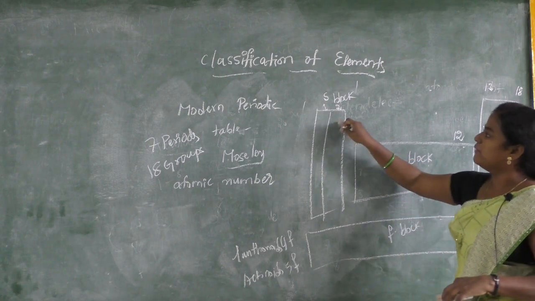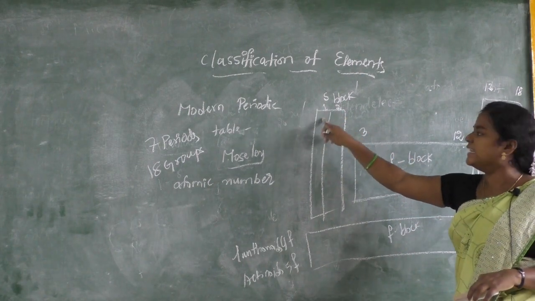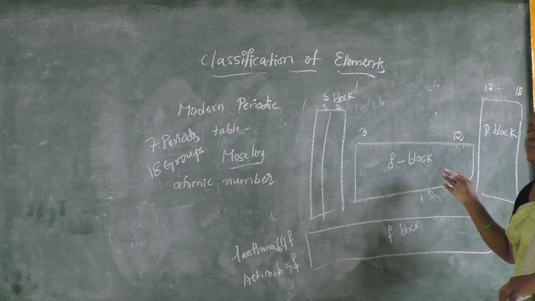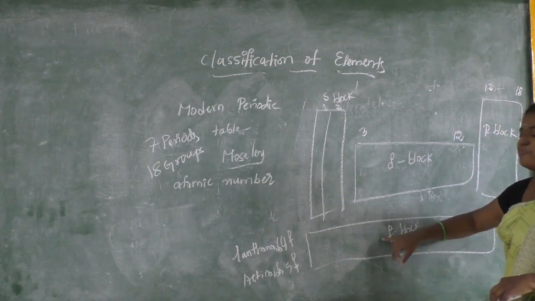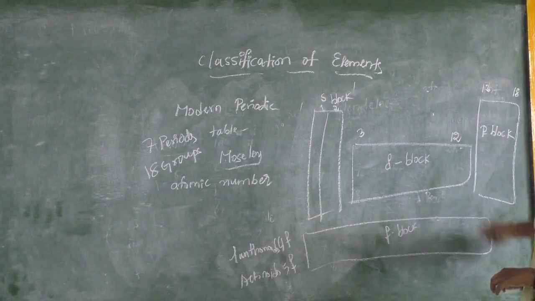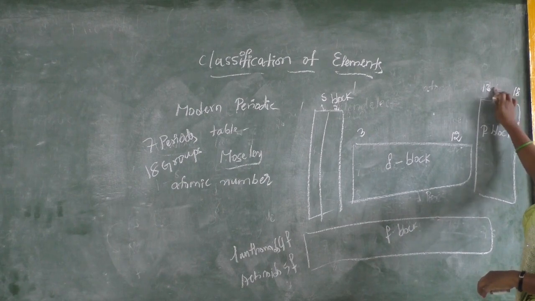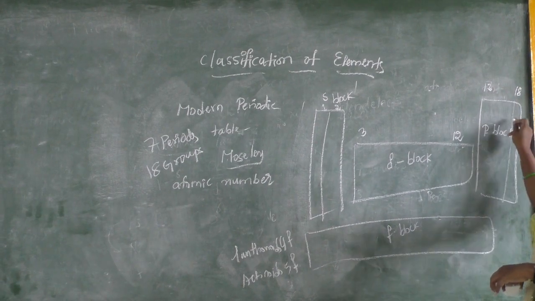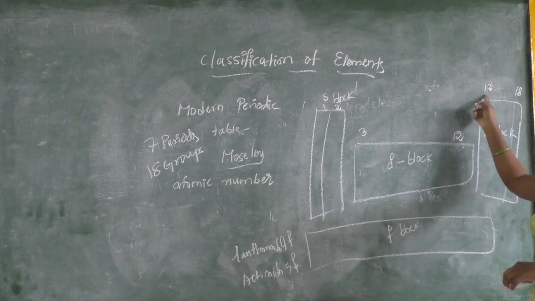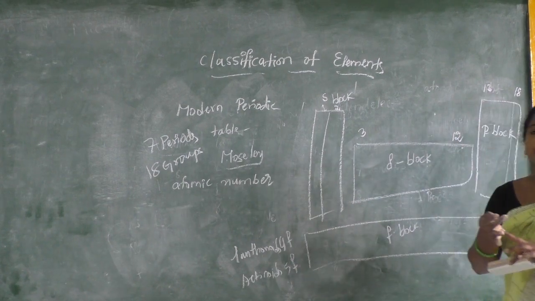We know S block elements are known as, first group elements are alkali metals and the second group will be known as alkaline earth metals. D block is called transition elements, whereas F block is called inner transition elements. The P block comes from the 13th to 18th group. The 18th group especially we call noble gas elements or zero group elements. 13th is the boron family.